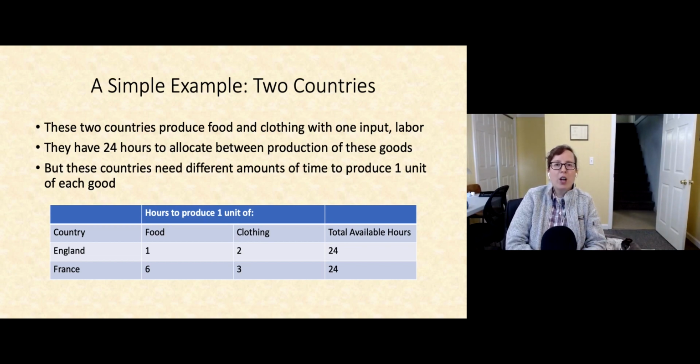However, these countries are going to have different skill levels in the production of these goods. It's going to take them different amounts of time to produce one unit of each good. These production possibilities are illustrated in the table below.